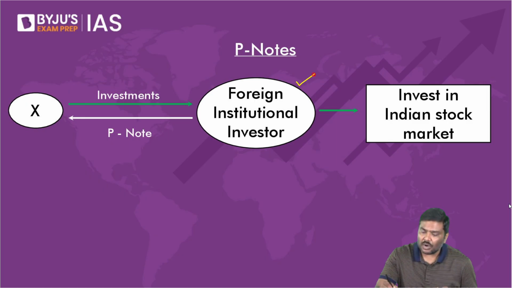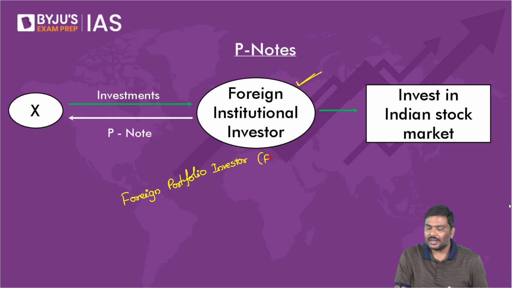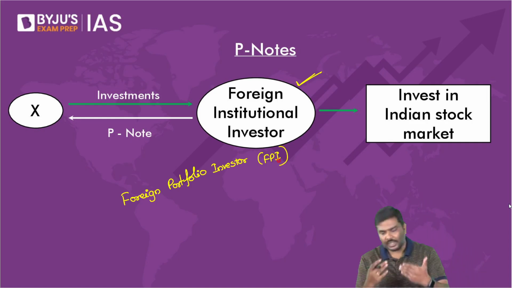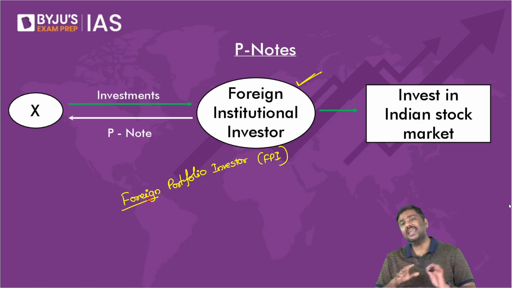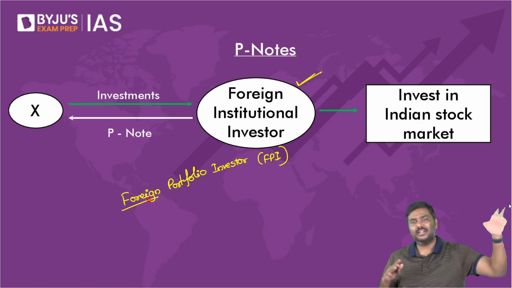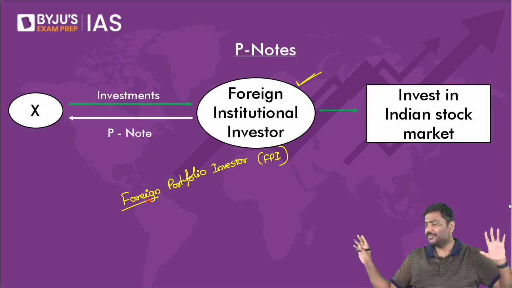You will come across a term called foreign institutional investor. Let me start with that idea. Now, there is a term called foreign portfolio investors. In short, you will come across the term FPI, foreign portfolio investor. Now, think of this. Foreign means, can I say, any non-resident investor? Point number one. Please do let me know. Non-resident means the one which is not residing in India, which is outside India.